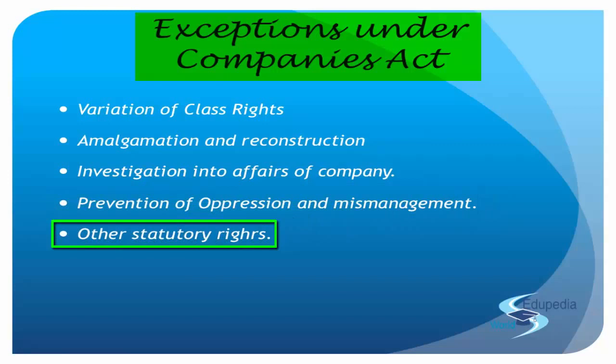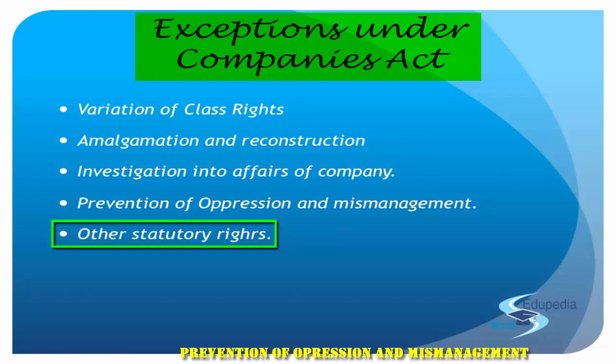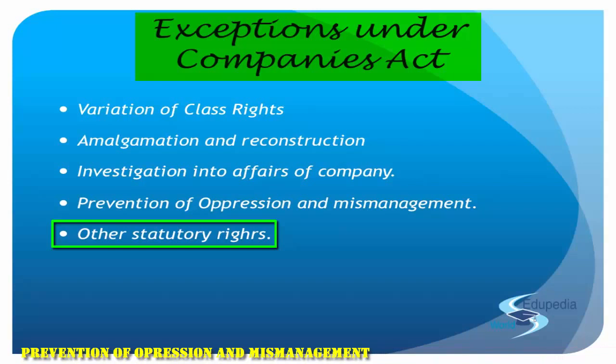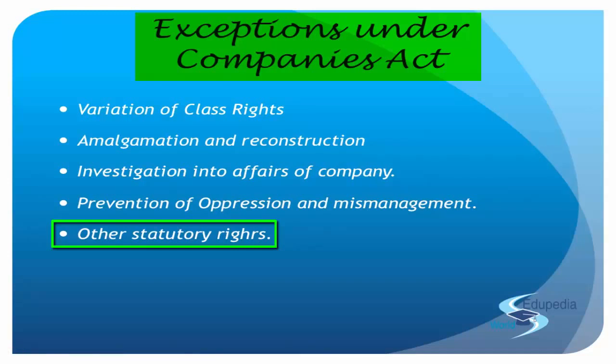Now these statutory rights basically refer to the Companies Act 2013. They say that the requisite number of members have the right to call an extraordinary general meeting, and this is given by section 100 of the Companies Act 2013. A general meeting is held routinely, but the extraordinary general meeting is held when something extraordinary pops up, or there's a requirement to hold a general meeting because we need the opinion of the management or of the members.